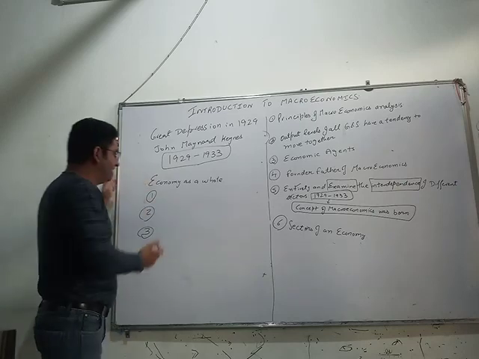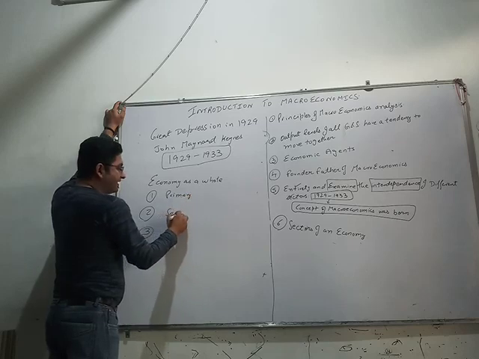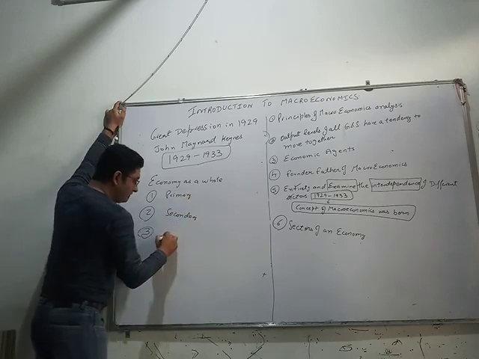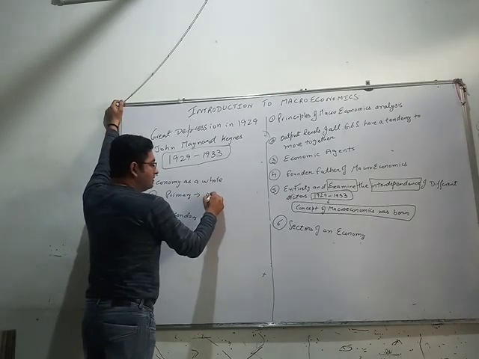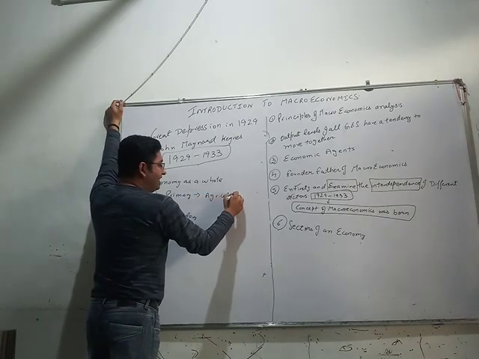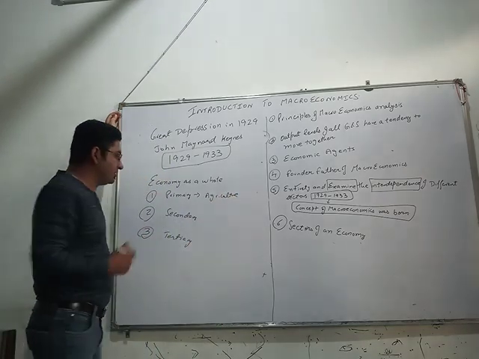You all have read this in 9th and 10th. That is the primary sector, the secondary sector, and the tertiary sector. The primary sector involves things like agriculture or the things related to the excavation of raw material from the earth.